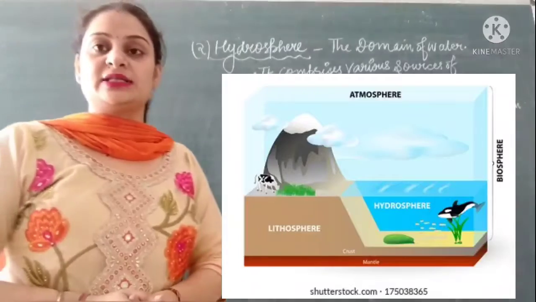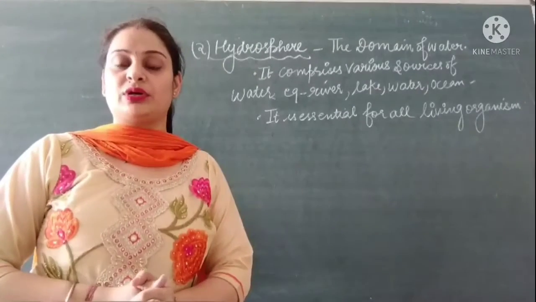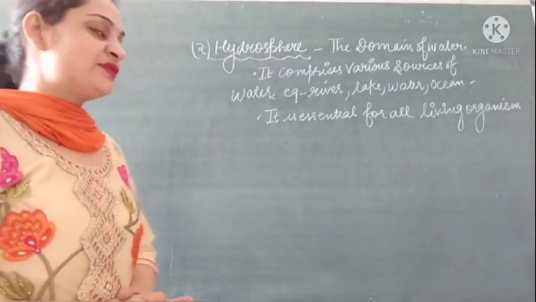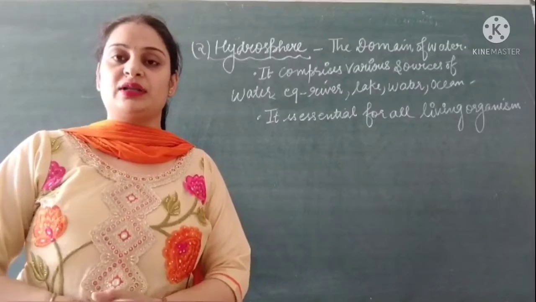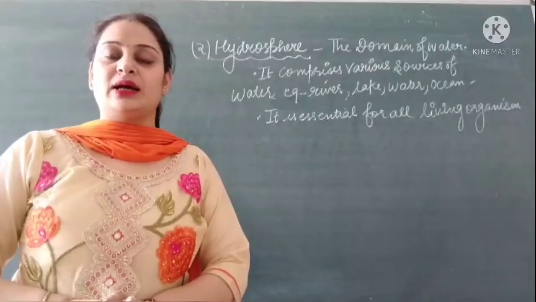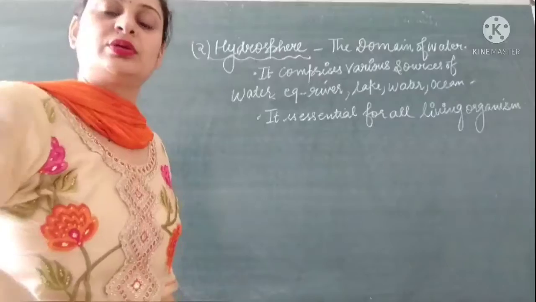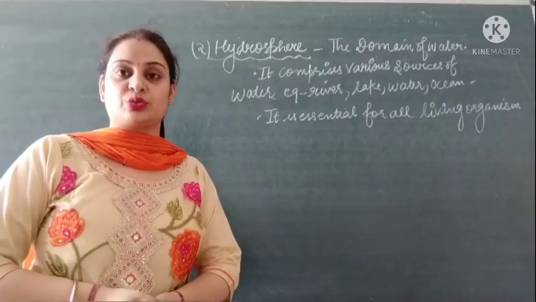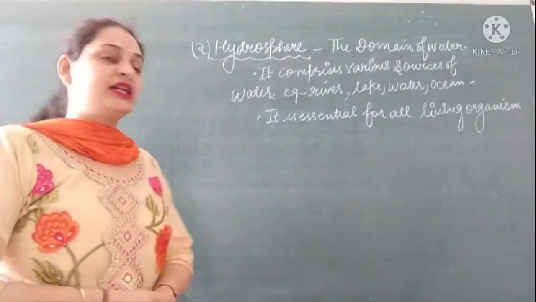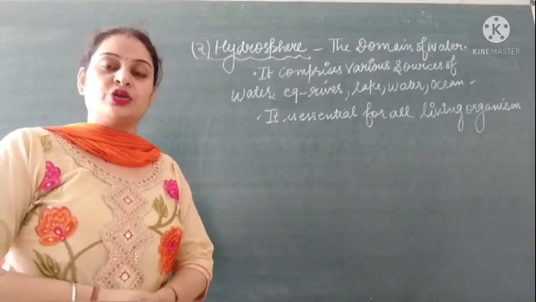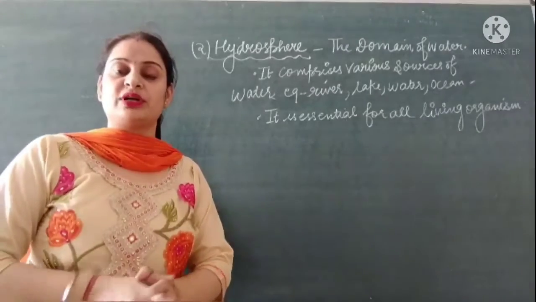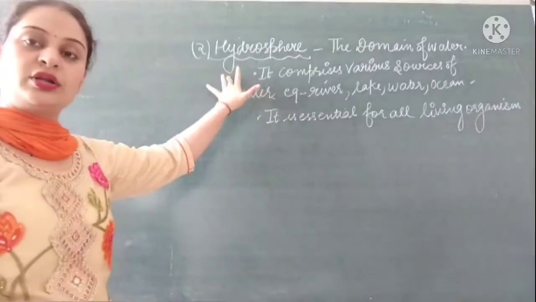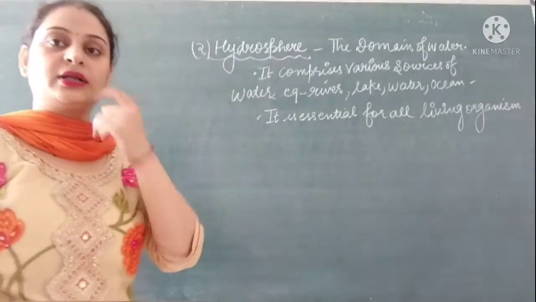So hydrosphere means the earth's surface which is covered with water comes under the domain of hydrosphere. As we know, about 71% of our earth is covered with water. That's why our earth is called the water planet. The available water on the earth's surface comes from different sources of water, which are river, lake, and ocean. All these different forms of water, when collectively called, are the hydrosphere, or the domain of water on the earth's surface.